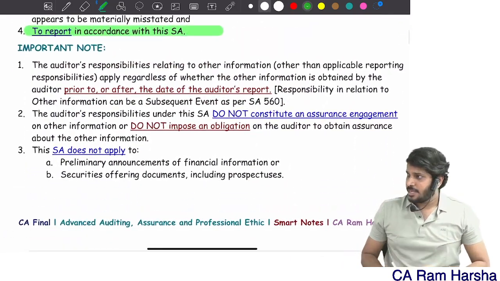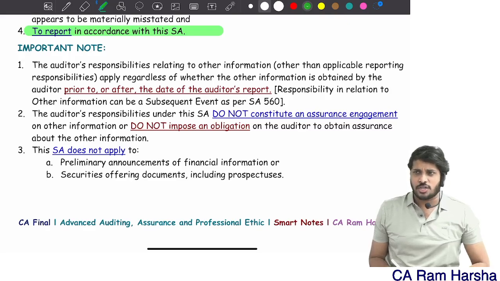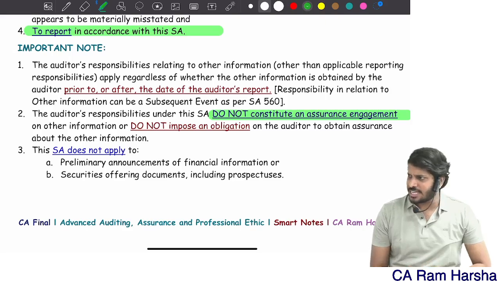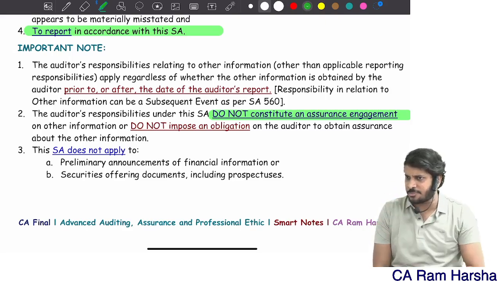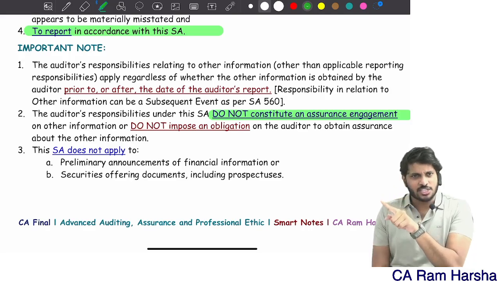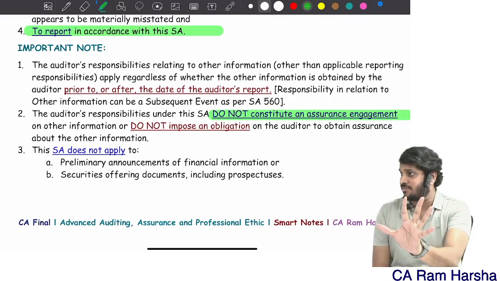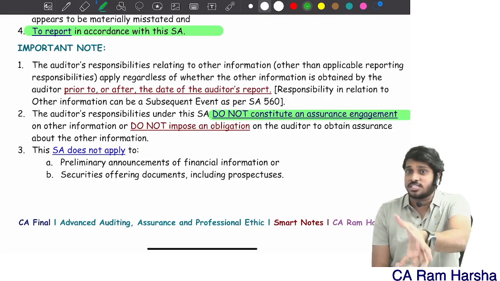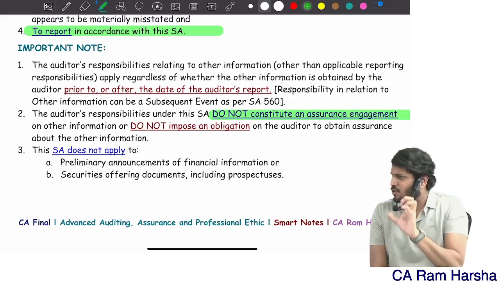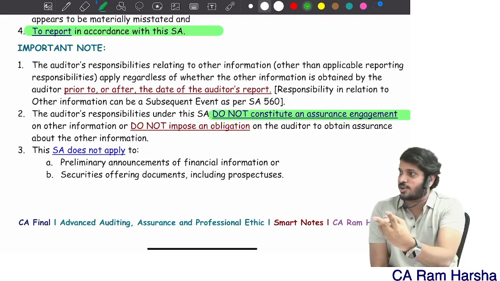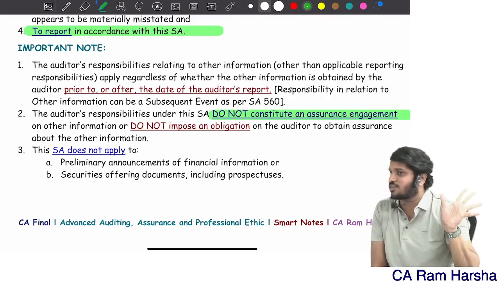By the way, what is your responsibility for other information? Is it a separate assurance engagement? Am I providing any assurance on other information? No. In the context of my audit of financials, while giving an opinion on the financial statements, I'm just reading other information to know whether there is any inconsistency there or between my knowledge and the other information. Only for that limited purpose. I am not giving any assurance on other information.